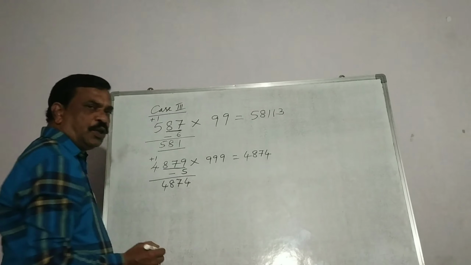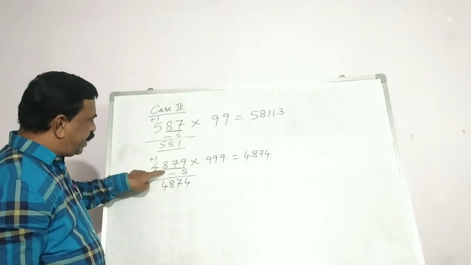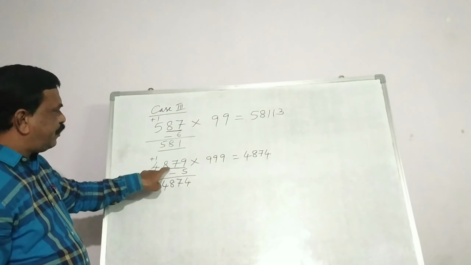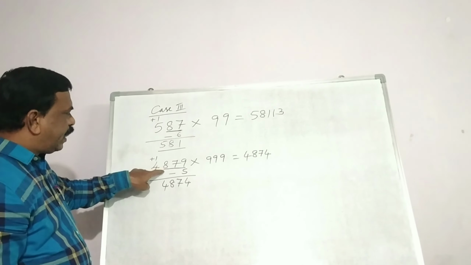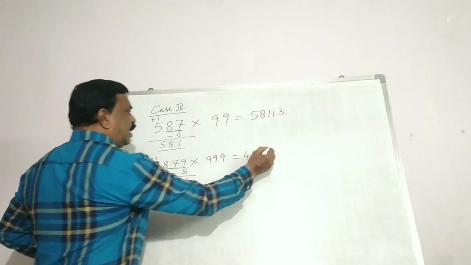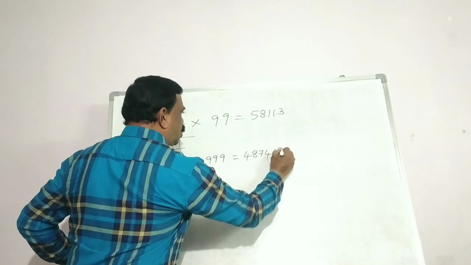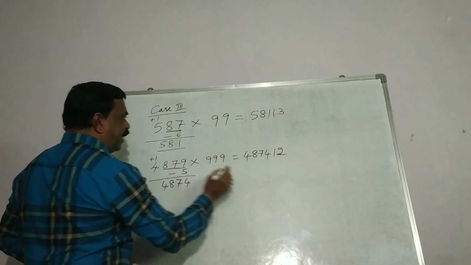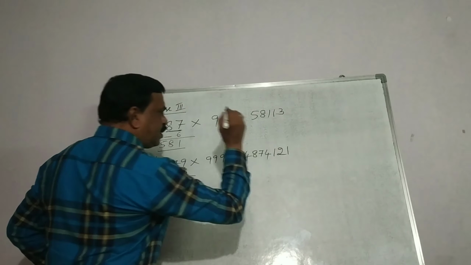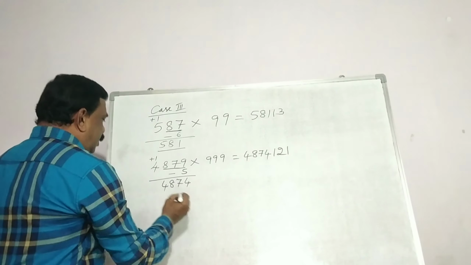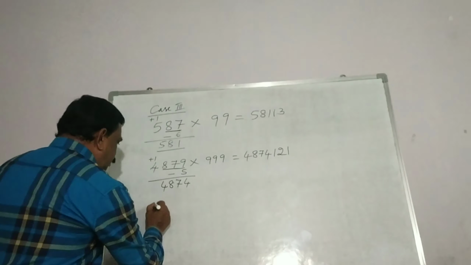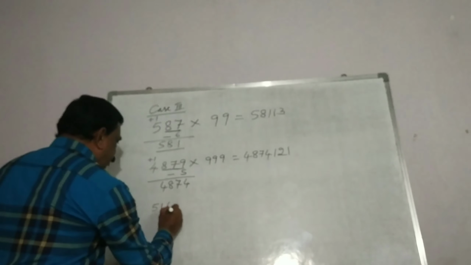4874. To get the right hand side answer, apply Nikhilam Sutra to these underlined digits 879. 9 minus 8 we get 1. 9 minus 7 we get 2. 10 minus 9 we get 1. So this is our answer. Let us take one more.